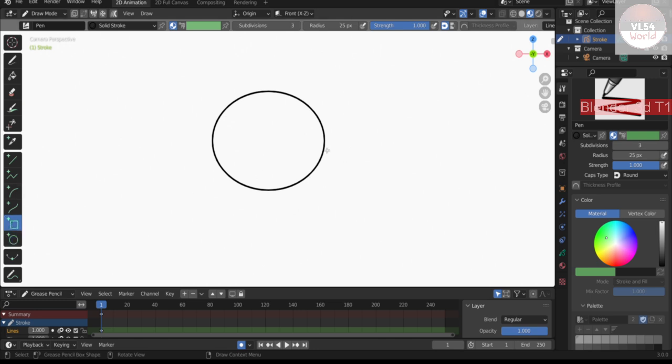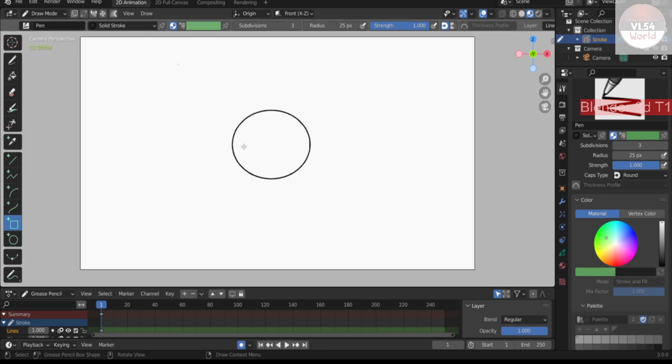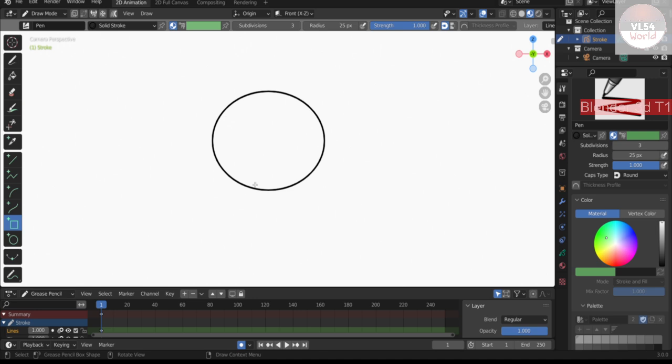Now try, okay. This is a basic drawing sheet. Now try this type of stroke. That's it.